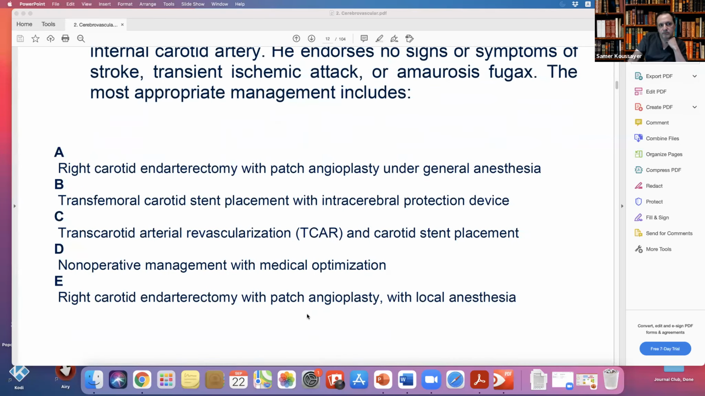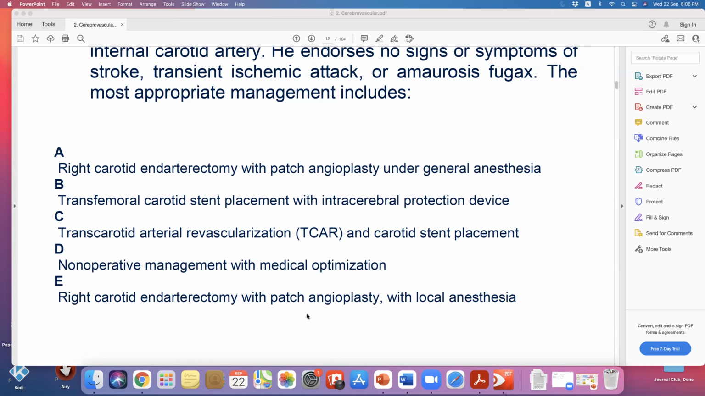A, right carotid endarterectomy with patch angioplasty under GA. B, transfemoral carotid stent placement with intracerebral protection device. C, transcarotid arterial revascularization and carotid stent placement. D, non-operative management with medical optimization. I will choose D. E, right carotid endarterectomy with patch angioplasty with local anesthesia. No, it's obvious. Yeah, D is obvious.